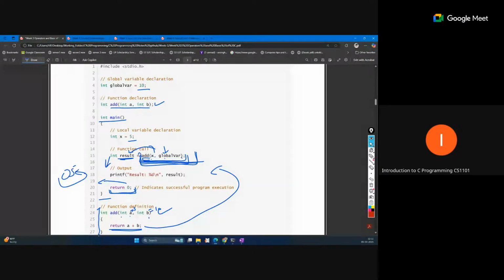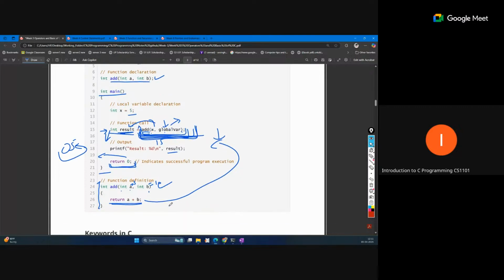The function returns this value and it replaces the call, so the expression becomes int result equal to 15. The return is happening to the program, and the call is complete. Execution continues from this point, result equals 15, and this 15 will be printed. So this is the return statement, used if we want to return some value from a function to the same program.